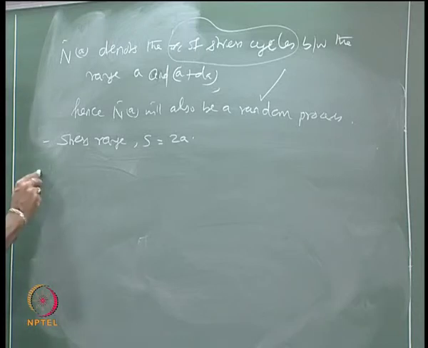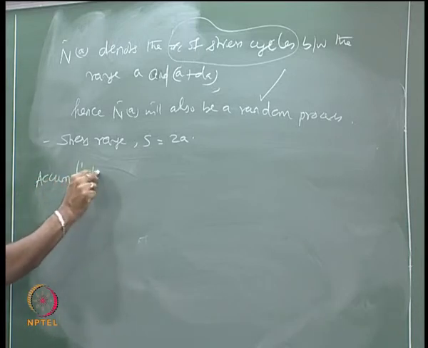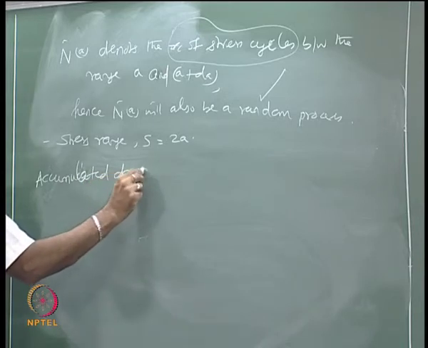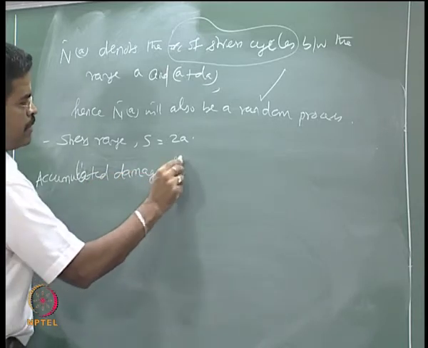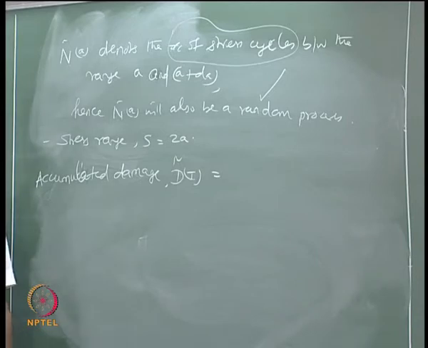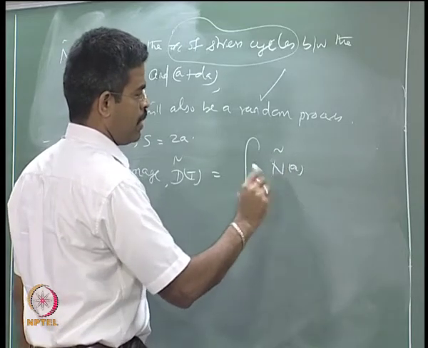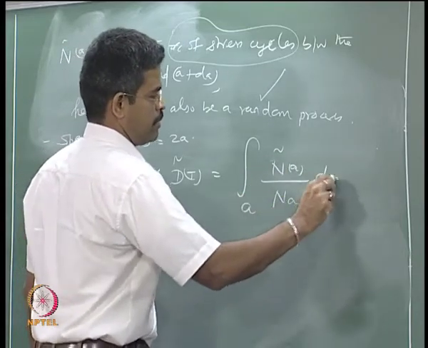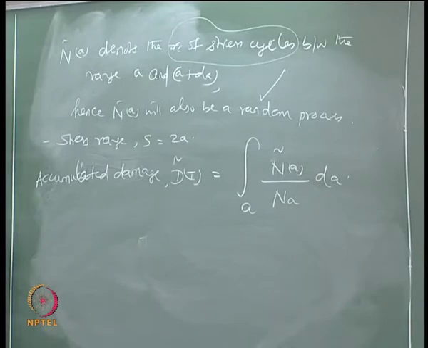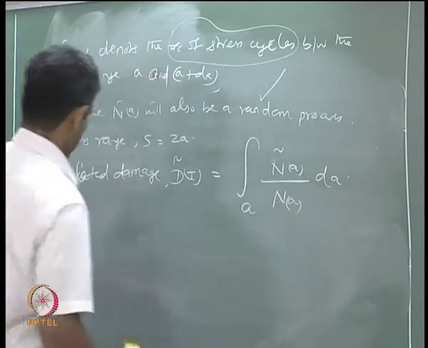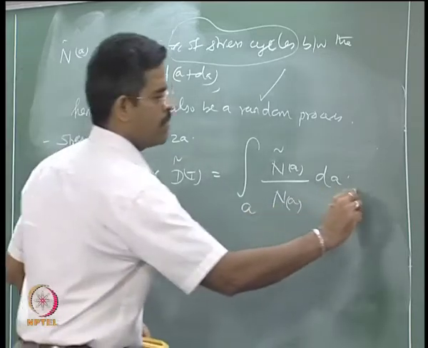Now the accumulated damage as given by the model, d tilde of t, can be now n tilde A dA by N of A, equation number 3.